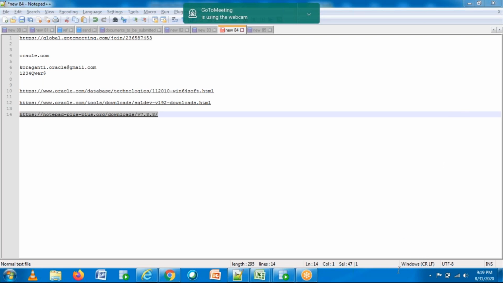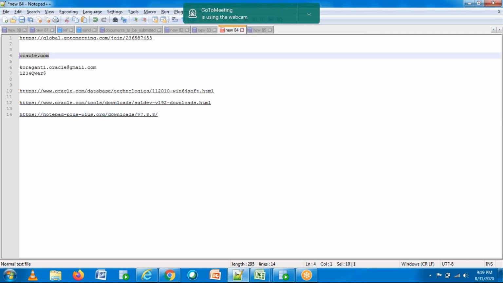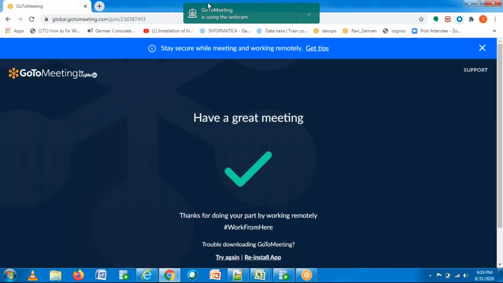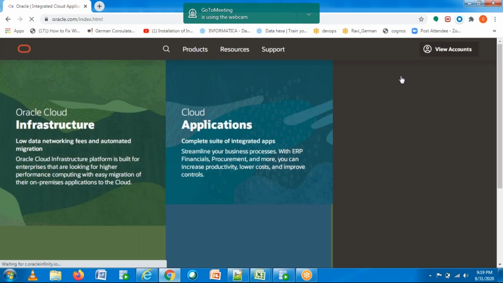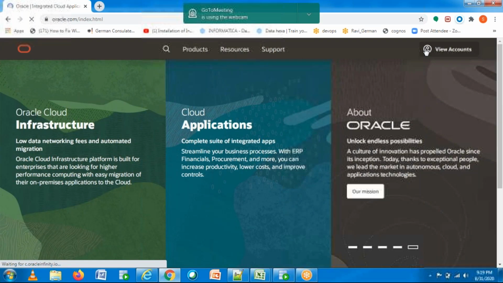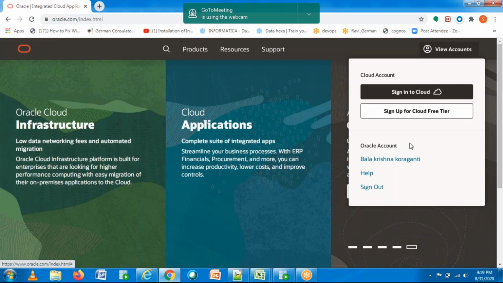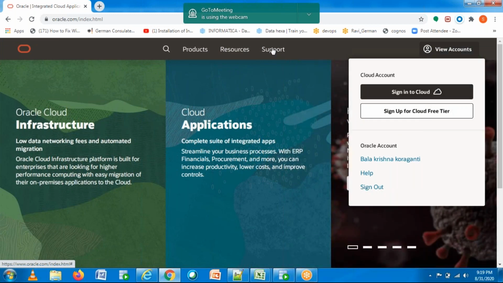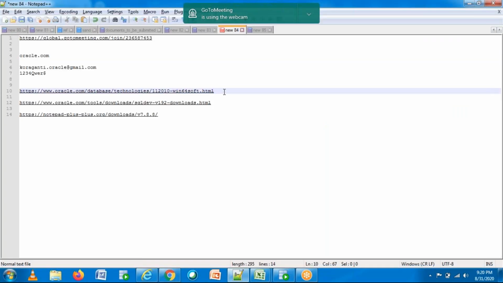So you got the link, right, everyone? Yeah. So just try to download, and if you have any difficulties, let me know. I'll tell you. So go to oracle.com, and here you will see view accounts, right? Under this you need to log in. Anyways, I already logged in. Try to log in. Once you log in, you can directly type this link.